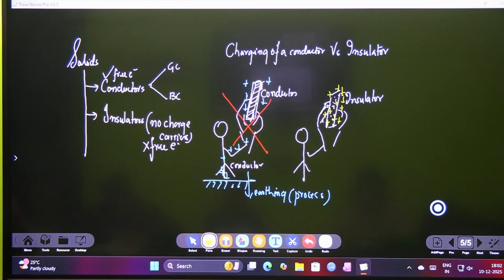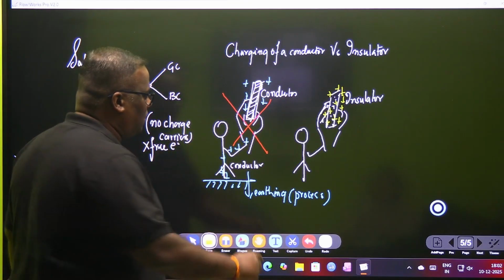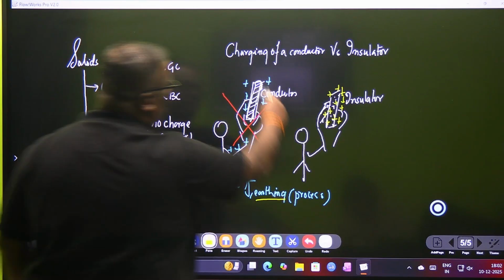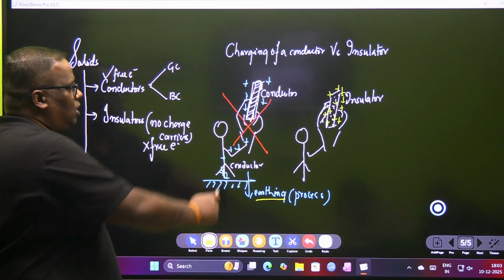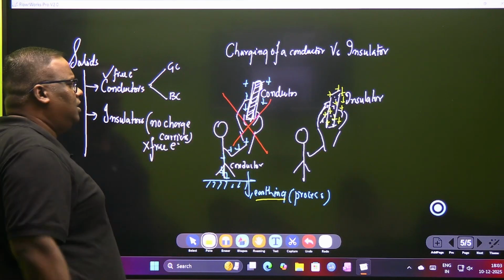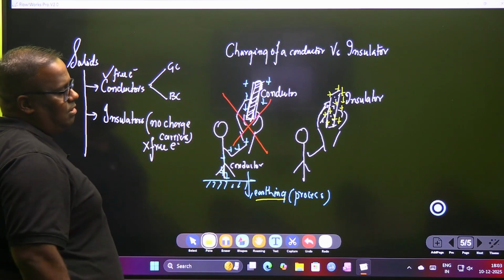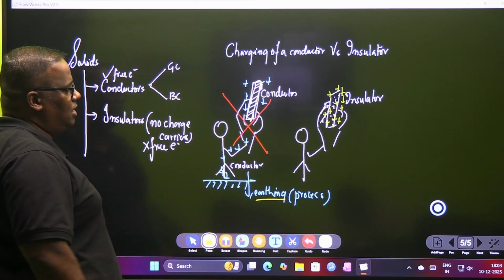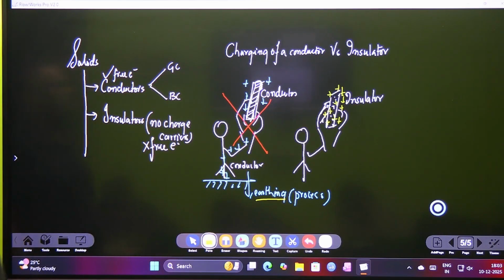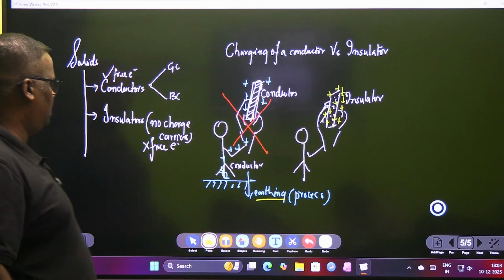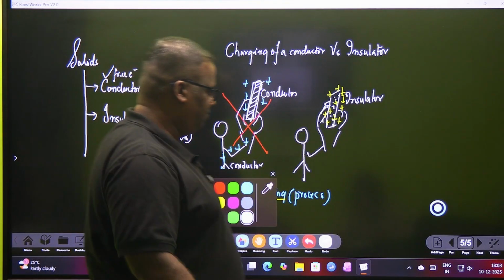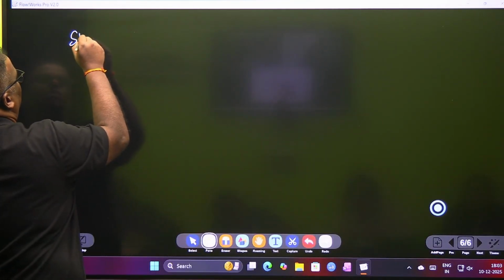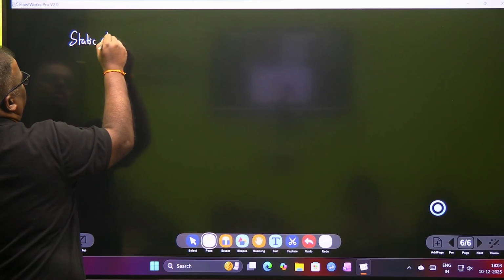You cannot charge a metallic object by holding it, and we just got an exposure to a topic called earthing, a process by which the charge on the surface of any metallic substance or a conductor is transferred to the ground via a human body or any other wire or conductor. A wire or a conductor is called earthing, for the charge to move down. Whereas if you are an insulator, then the charge does not move down, it remains on the surface. समझ में आया? Okay, our next topic on this basis itself is something called static electricity.